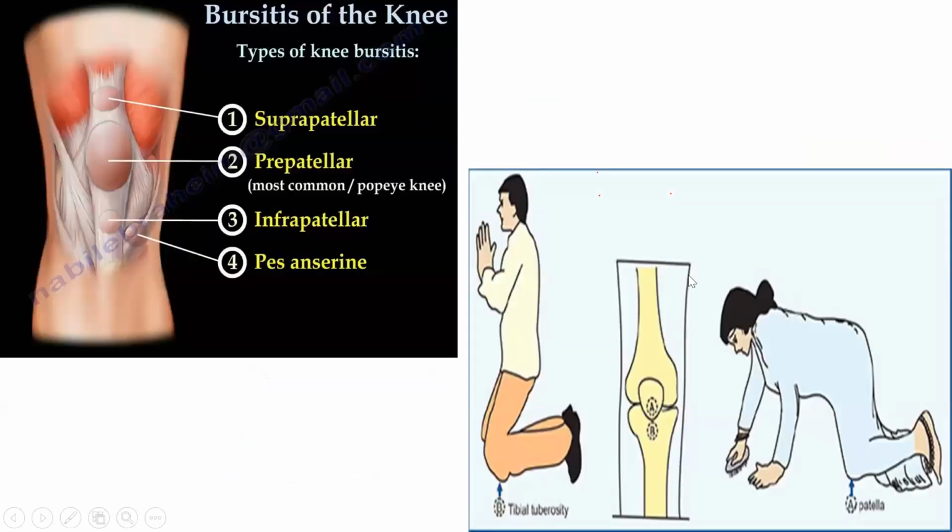Now, depending upon the patella, it can be suprapatellar, prepatellar, infrapatellar. So see, this is the location. This is the clergyman, they are inferior, so they have infrapatellar bursitis. These are the postures of housemaid's knee, that is prepatellar. So these are prepatellar, these are infrapatellar.